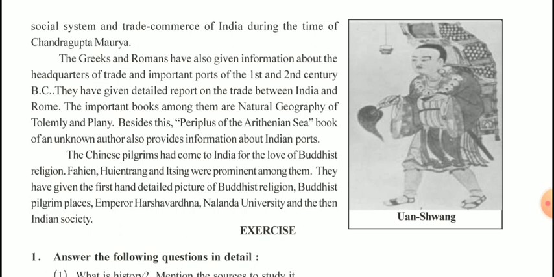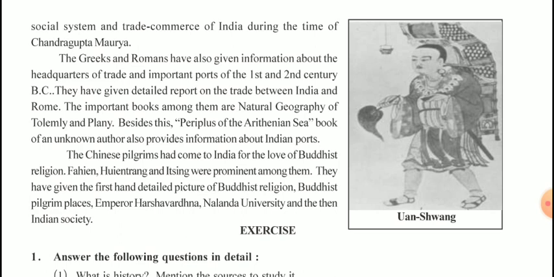The Chinese pilgrims were also attracted towards India for the love of the Buddhist religion, and they have given a beautiful description about the Buddhist religion, Buddhist pilgrimage places, Emperor Harshvardhana, Nalanda University, and how the Indian society was.